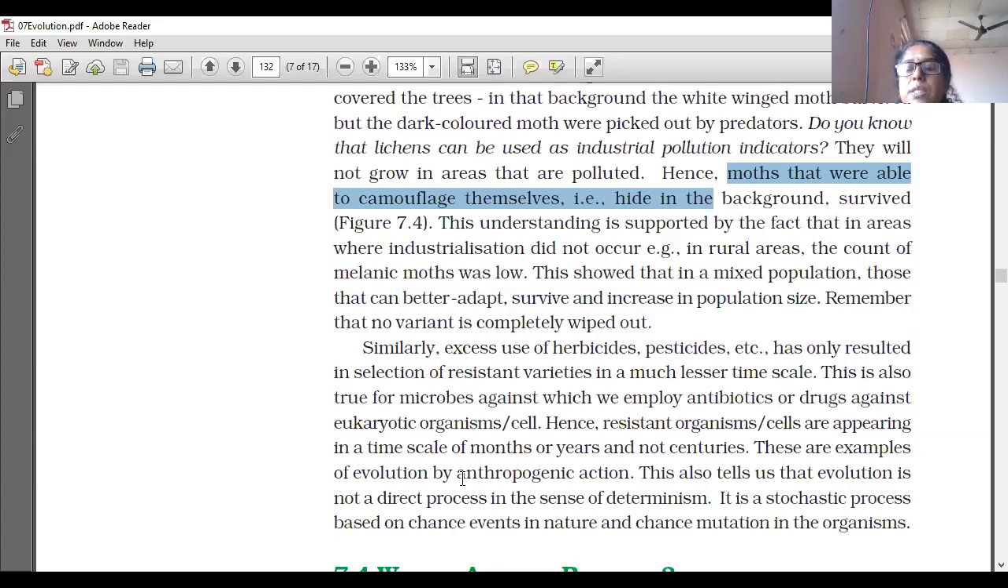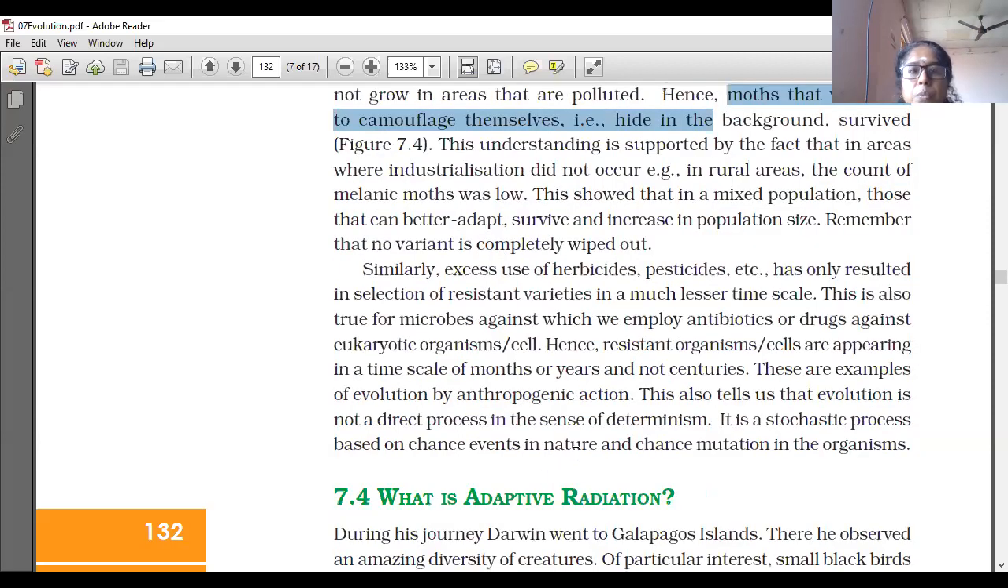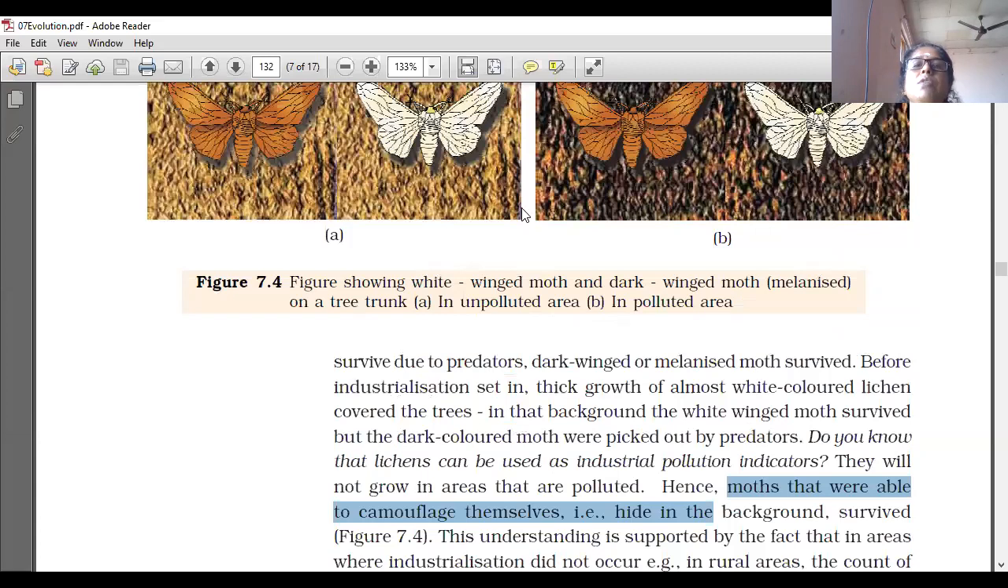This also tells us that evolution is not a direct process, in the sense that a better organism should be formed. It depends on how the environment is and how the organism adapts favorably to the environment; evolution goes in that direction only. It is a stochastic process based on chance events in nature and chance mutation in organisms. So now, before going to adaptive radiation, I will show some slides to you.